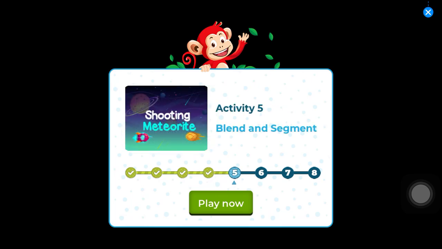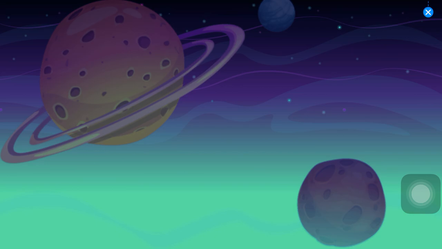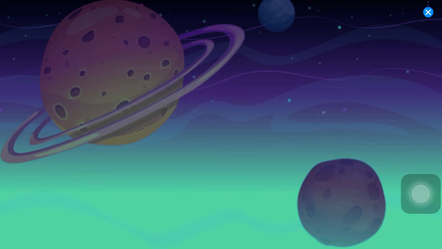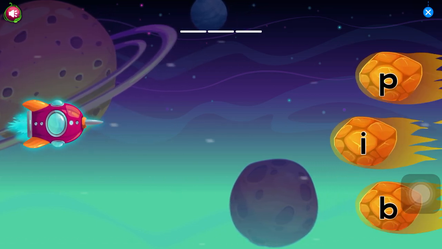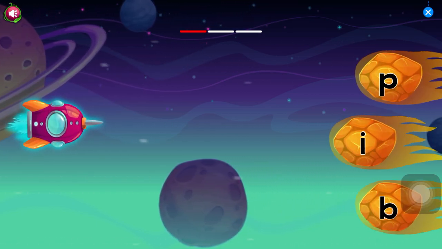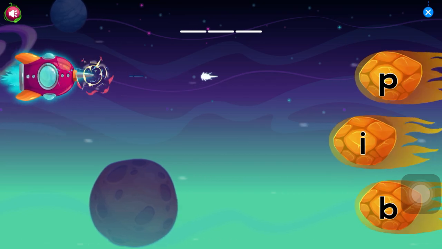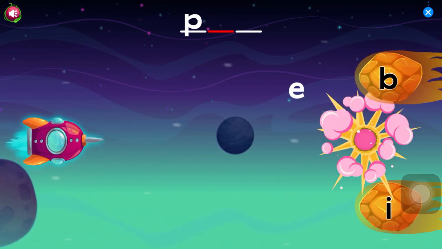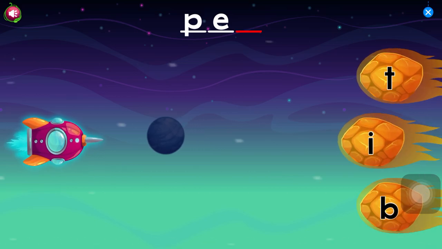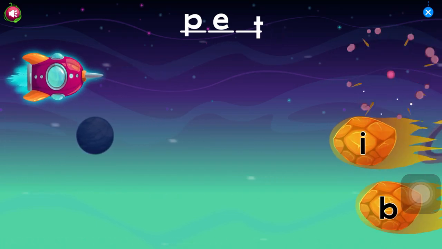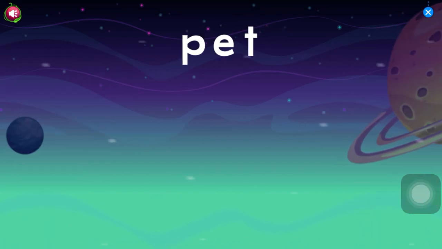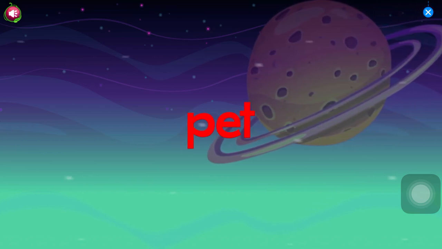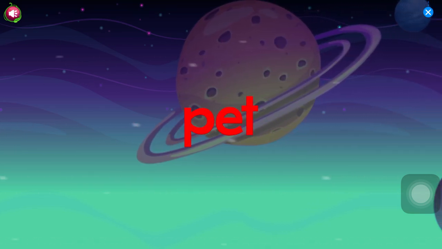Activity 5. Blend and segment. Shooting meteorite. Shoot the meteorite with the correct sound to blend a word. Pa. Pet.